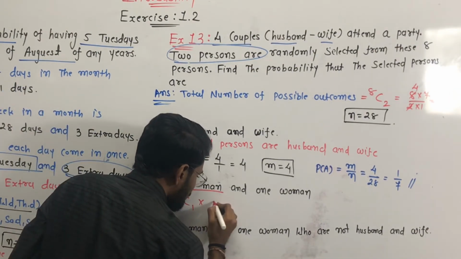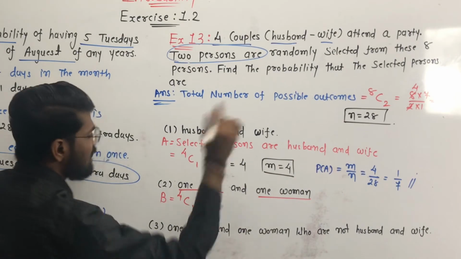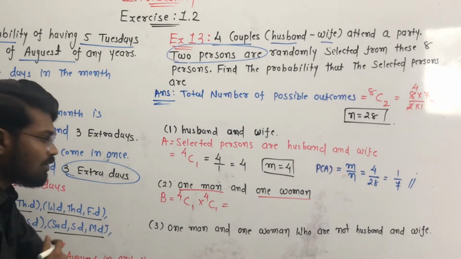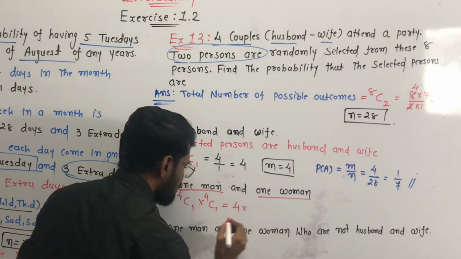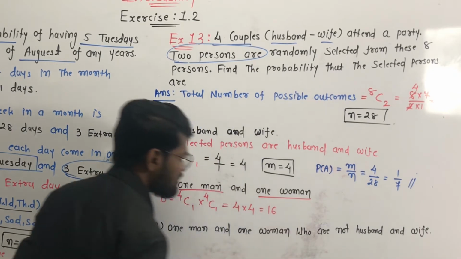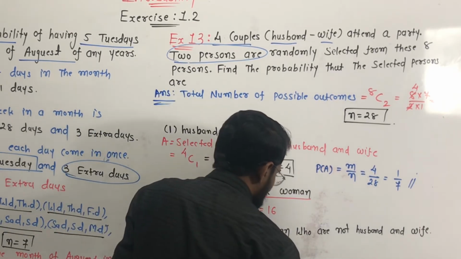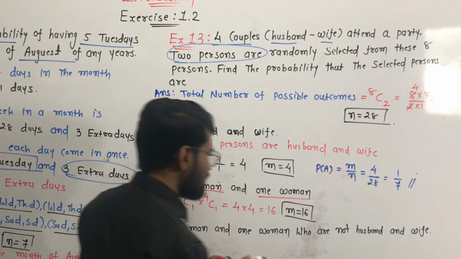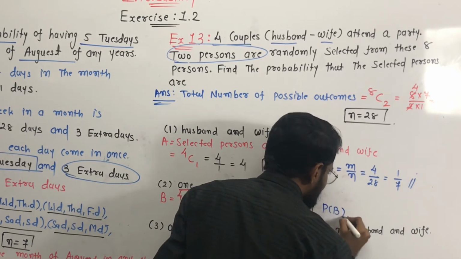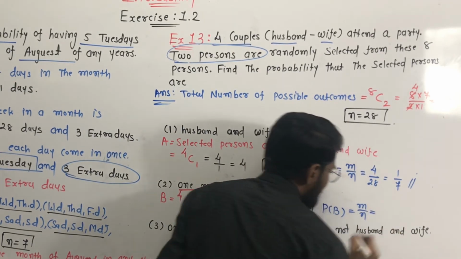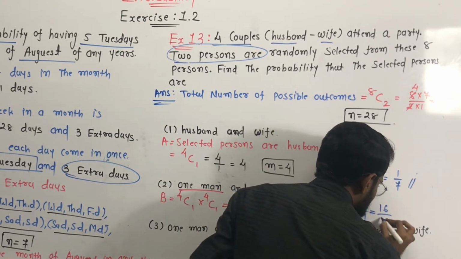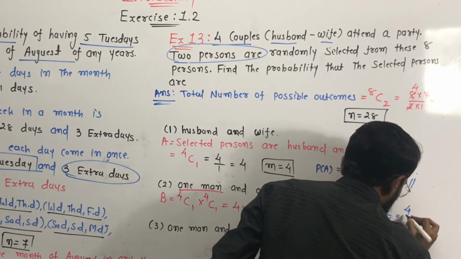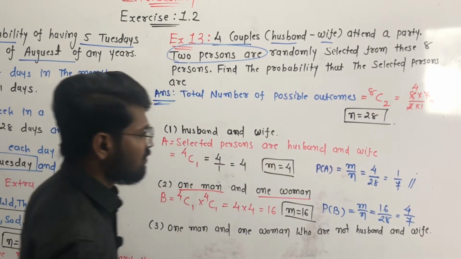Okay, and also we have to select 1 woman out of 4 women. Yes, so this is our number of favorable outcomes. 4C1 is equal to 4 and 4C1 is equal to 4. Yes, so it will be 16. Yes, and it is denoted by M. M is equal to 16. So the probability of event B, P of B, is equal to M by N. M is equal to 16 and N is equal to 28. Then it is 4 by 7.